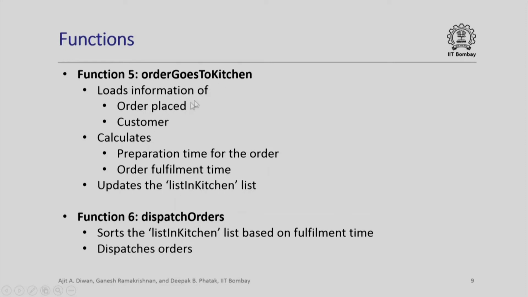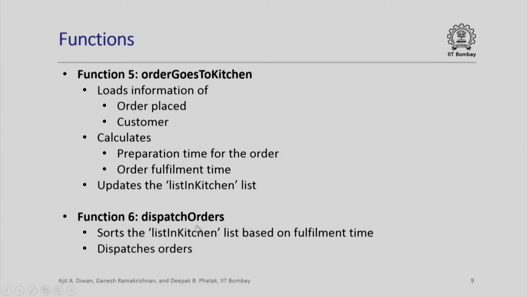Here is order goes to kitchen function. It loads information about order placed and customer, but it calculates preparation time for the order and then calculates the order fulfillment time. It then updates the list in kitchen list, which we had already seen. Once again, we note that the preparation time for the order will be based on some amount of randomization. Of course, it will be based on the number of items ordered, etc.